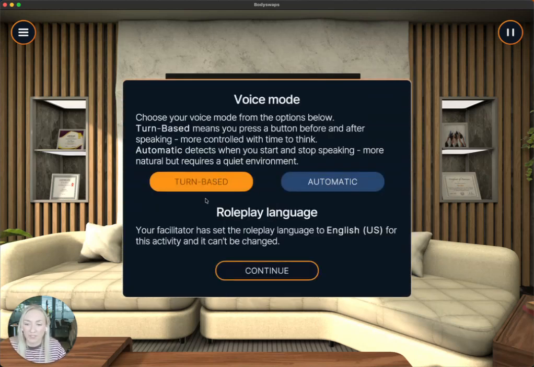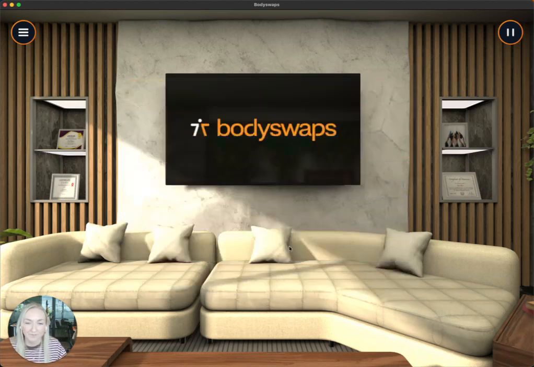There's a couple different options that the learner can pick from when starting their roleplay. Turn-based means that I'm going to click a button every time I'm ready to start and stop recording my voice. Automatic will automatically pick up on when I've stopped talking. This is best for quiet environments, so it's not picking up on any background noise. I'll go ahead and hit continue here, and it will load up the patient safety scenario that we built during our call today.